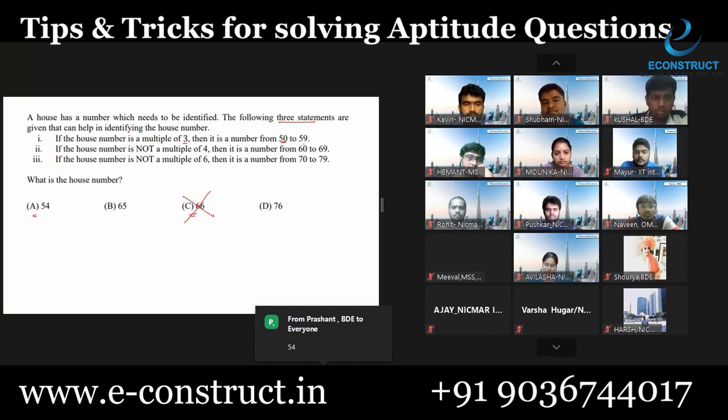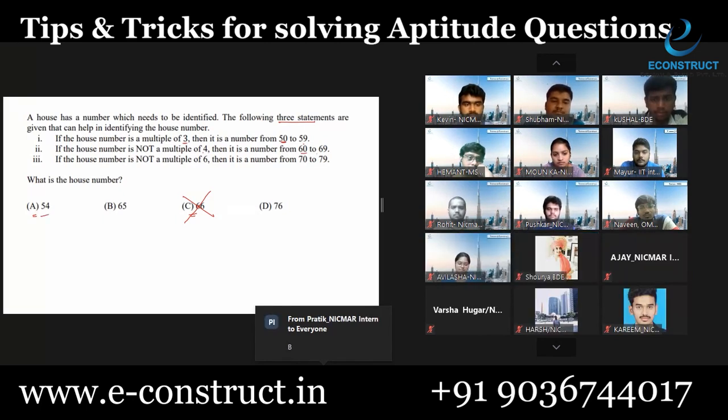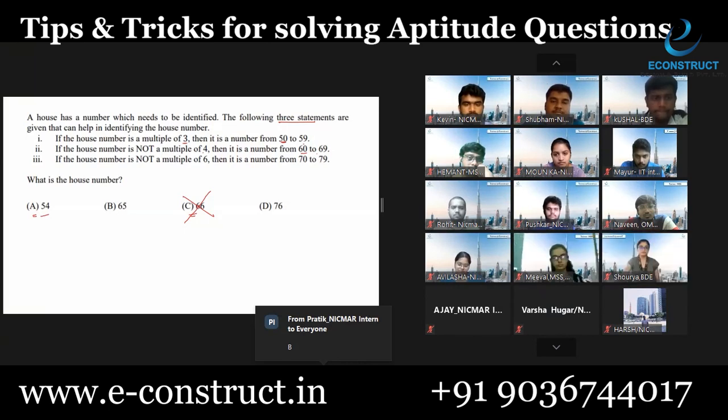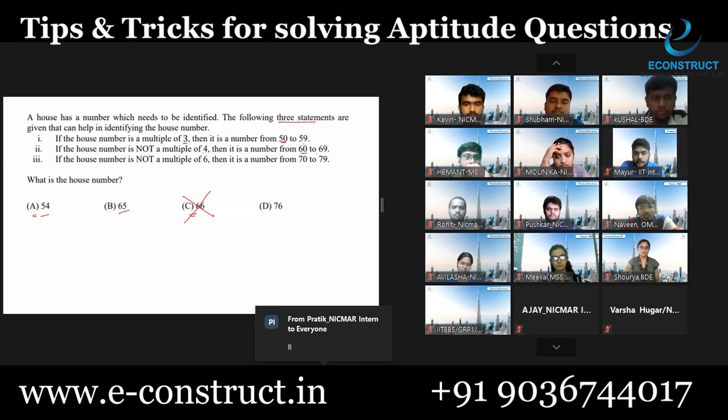Second condition, if the house number is not a multiple of 4, then it must be a number from 60 to 69. So see, this is not a multiple of 4, this is not a multiple of 4. In that case, this number should be between 60 to 69. So this cannot be your answer, because this is not a multiple of 4. So this should be 62, between 60 to 69. Not possible. This is possible. Now read the last condition.